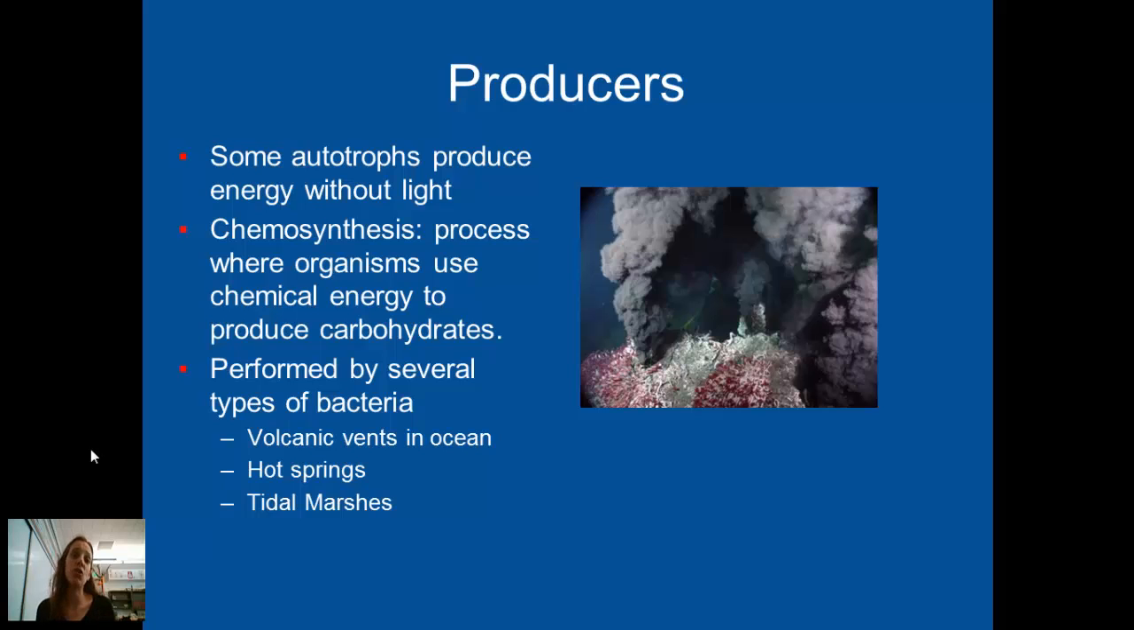Some autotrophs can actually produce their own food without sunlight. Absolutely amazing. This process is what we know as chemosynthesis. It's the process where organisms are using chemical energy in order to produce carbohydrates, typically glucose, as their energy source. It's performed by several different types of bacteria. There are bacteria that live deep at the bottom of the ocean on these hot water vents, where the steam is being produced by the hot magma that's underneath the surface of the earth.